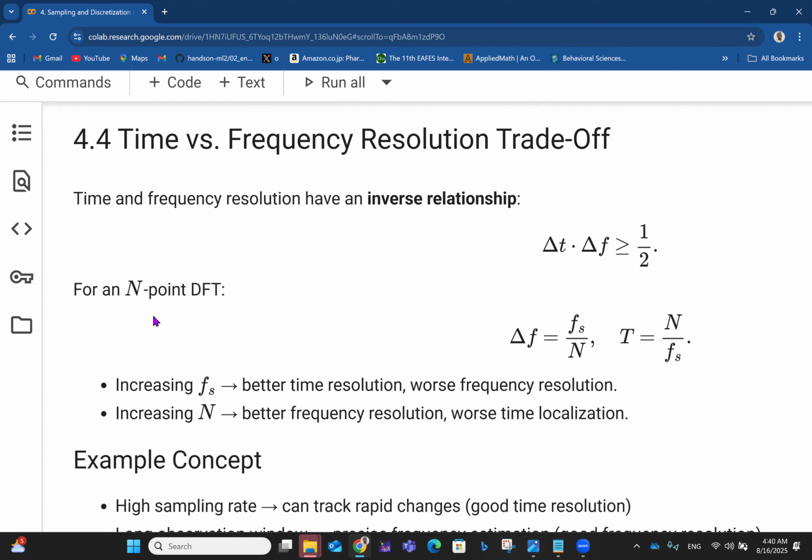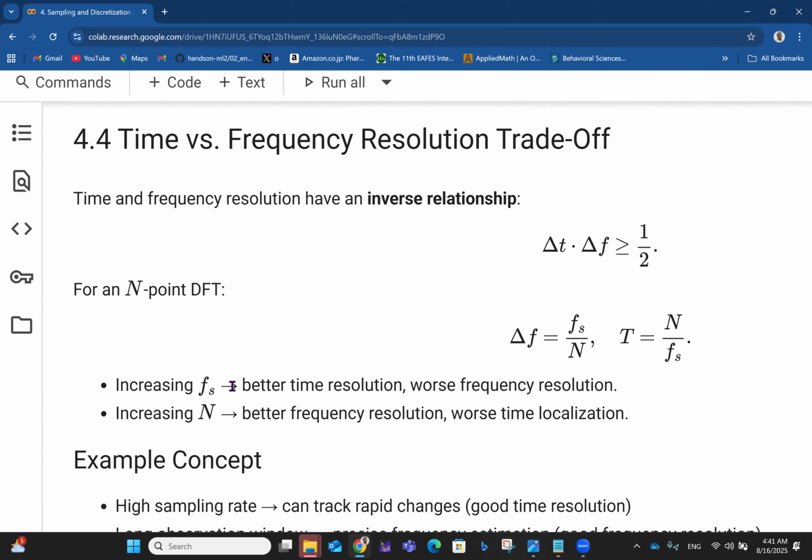Okay. So for an N-point DFT, the change in frequency is fs over N, the sampling frequency divided by N, and T is N over the sampling frequency. So increasing the sampling frequency gives better time resolution, but worse frequency resolution, because of the inverse relationship.